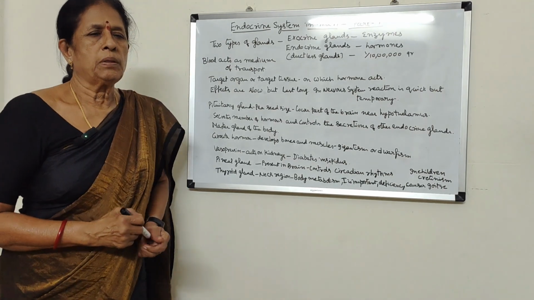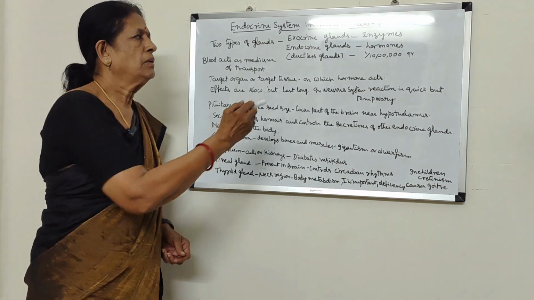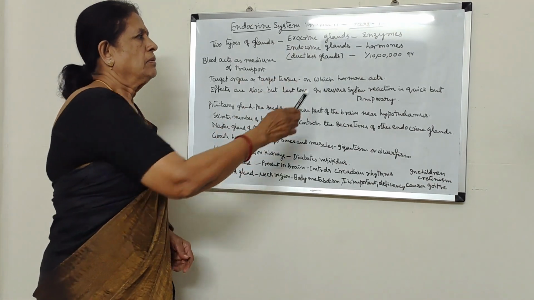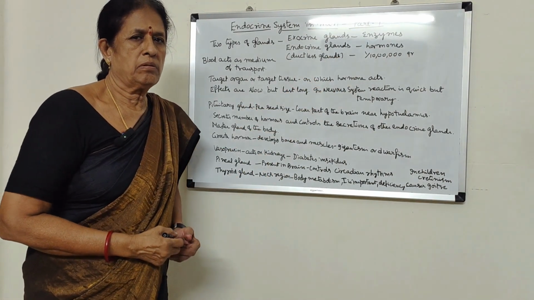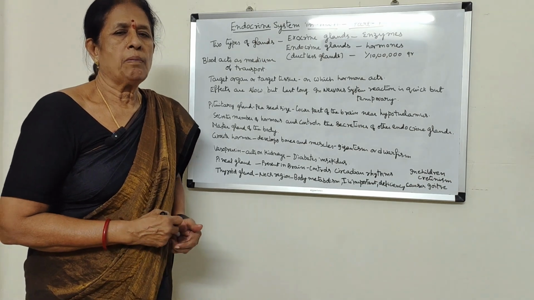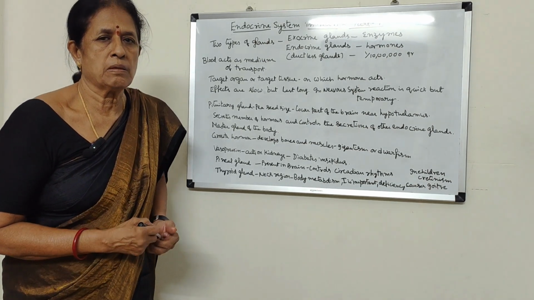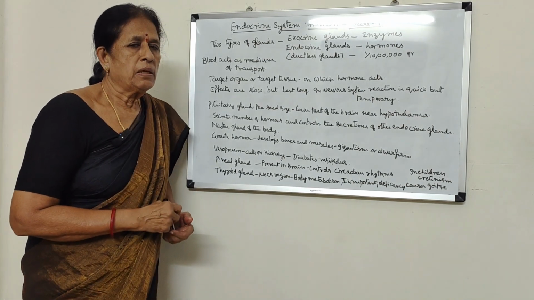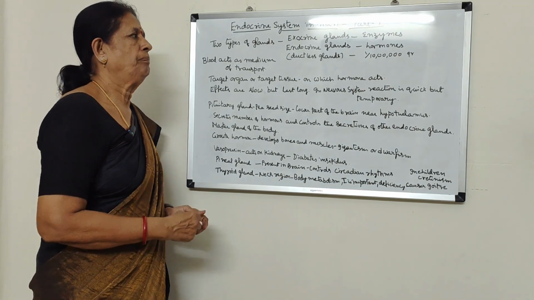In the human body, two types of glands are present: exocrine glands and endocrine glands. Exocrine glands are those which produce enzymes. Enzymes are biological catalysts. They help in digestion. We have seen different types of enzymes which help in the process of digestion, and they speed up the chemical reactions and help in the digestion of food materials.